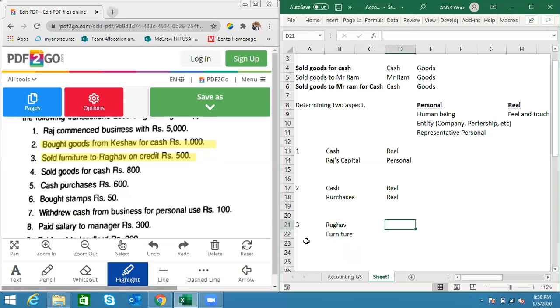Now that we have determined that very quickly, Raghav is what type of account? Personal, perfect. And furniture is? Real. Perfect.